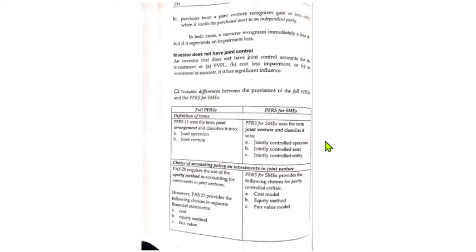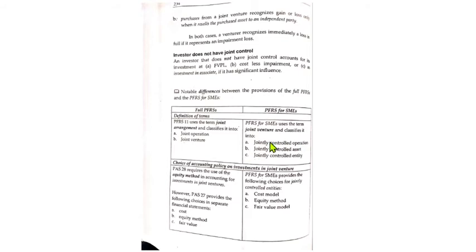However, under the PFRS for SMEs, it uses the term joint venture and then it classifies it into jointly controlled operation, jointly controlled asset, and jointly controlled entity. So nakita mo na agad yung separation. Kanina magkapantay yung joint operation and joint venture under the full PFRS. But under the PFRS for SMEs, classified agad yan, yung joint venture is the higher umbrella. At yung na-under niya is yung operation, jointly controlled operation, asset, and then entity.